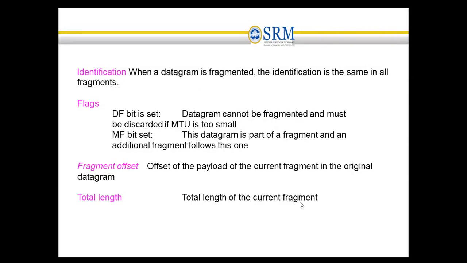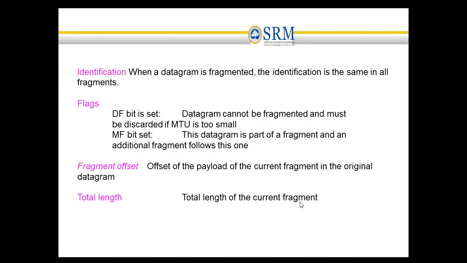The identification field uniquely identifies a particular fragmented packet of an IP datagram. Flags define whether further fragmentation is allowed or not. Don't fragment means fragmentation is not allowed, so the packet will be discarded if fragmentation is required.